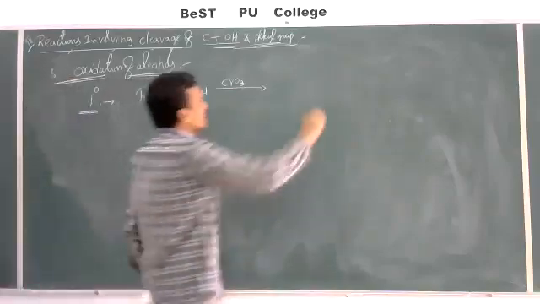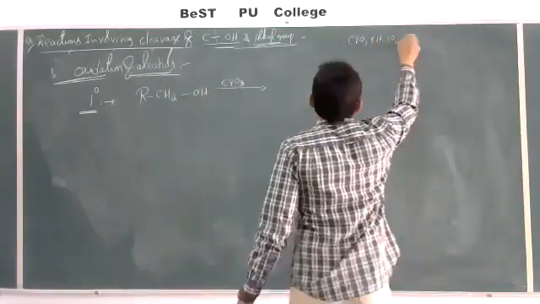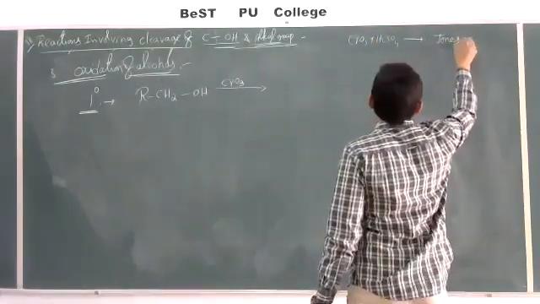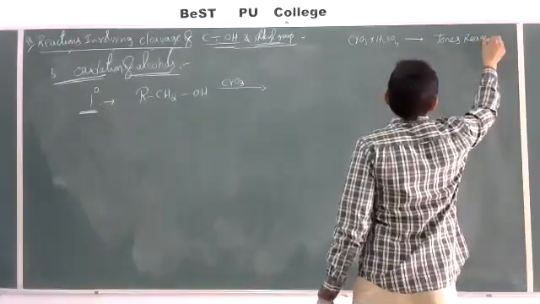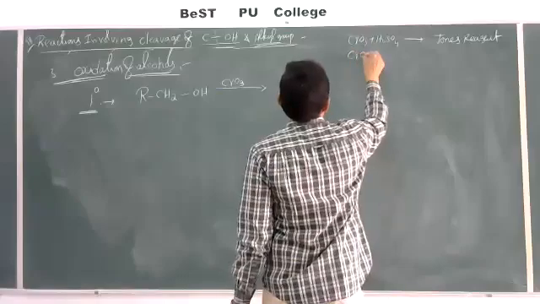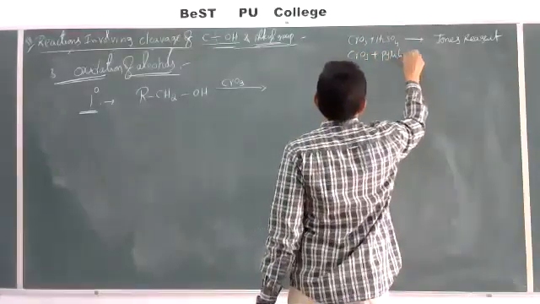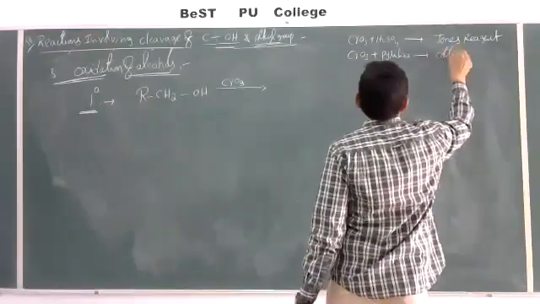If you are using CrO3 plus H2SO4, this is called a Jones reagent. Or we can also use CrO3 complexed with pyridine. This is called a Collins reagent.